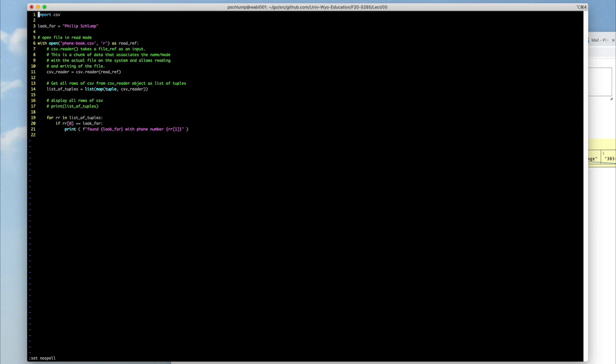And then down here at the bottom, we have our search. That's this piece, lines 19 through 21. Basically, go through every single piece of data one at a time: for rr in list of tuples, and rr becomes each successive tuple in turn, and rr sub 0 is the name, and that's what we want to match. See if it is equal to the one we're looking for, which is my name, and if you find it, print it out.